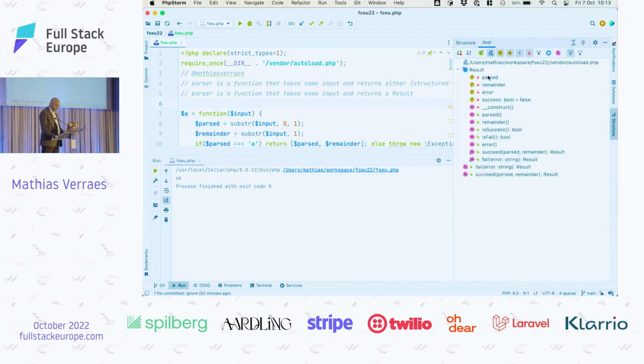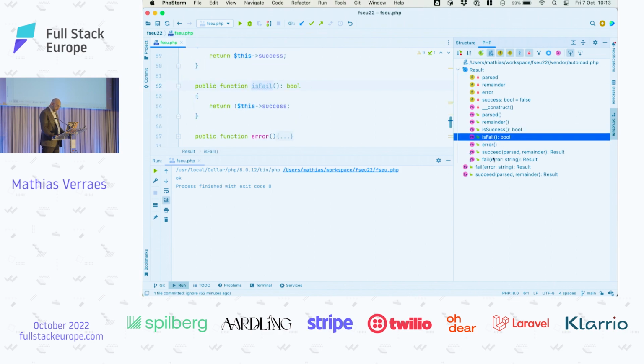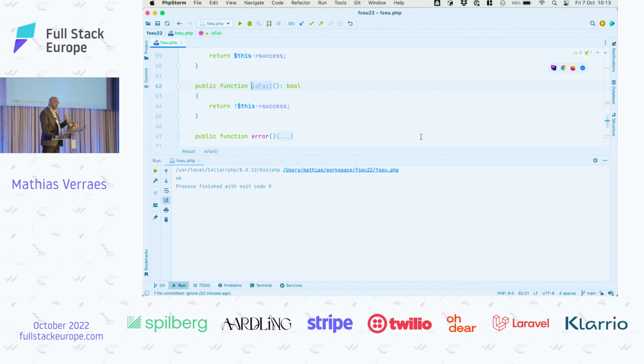Right? So the result is the parsed value and the remainder, or it's the error. And I added some convenience functions like is success, is fail, and some constructors basically. Make sense? So now when I say a result, you can think either the structured value and the remainder or the error.